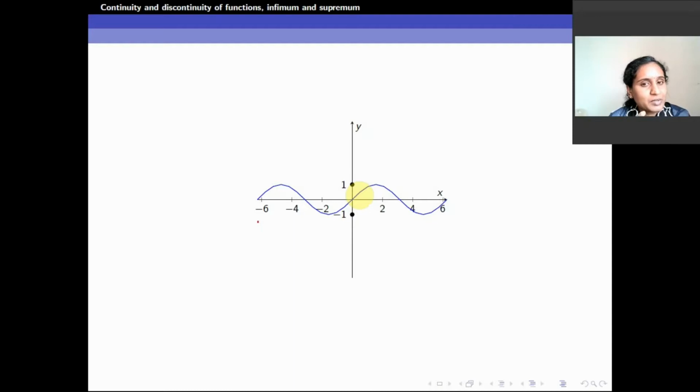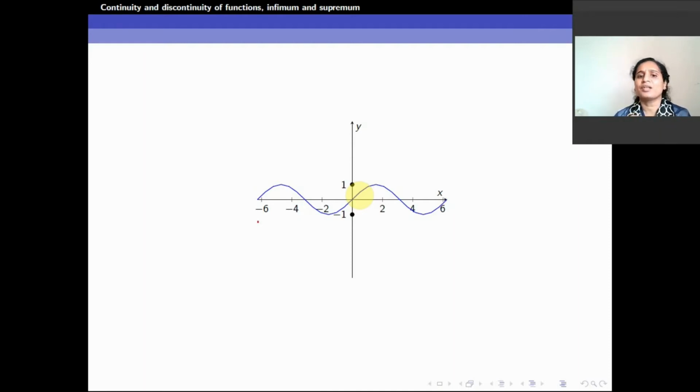If I take a number smaller than 1, it fails to be an upper bound. 0.99 is smaller than 1, but the function takes a value greater than 0.99. So 0.99 is not an upper bound. So what about 1? What is the quality of 1? It is an upper bound, and it is the least upper bound. Any number smaller than 1 cannot act as an upper bound.